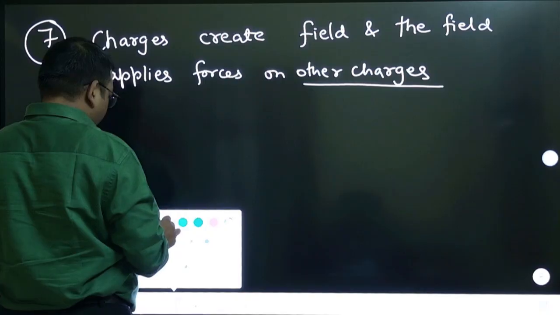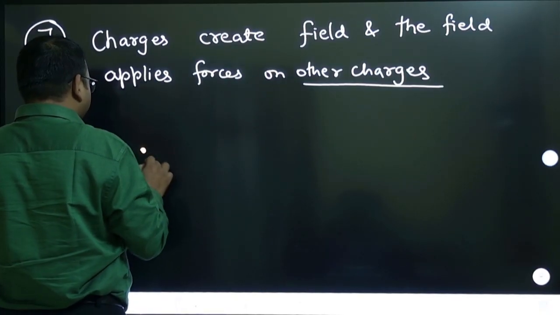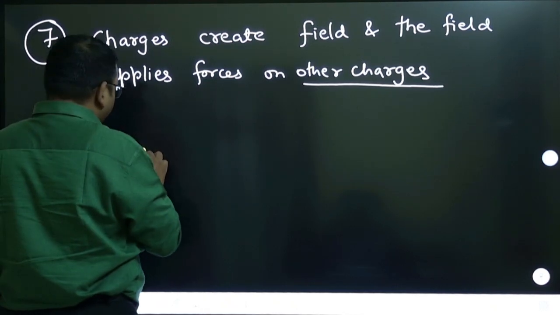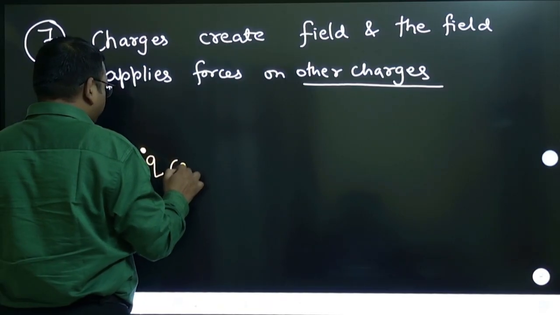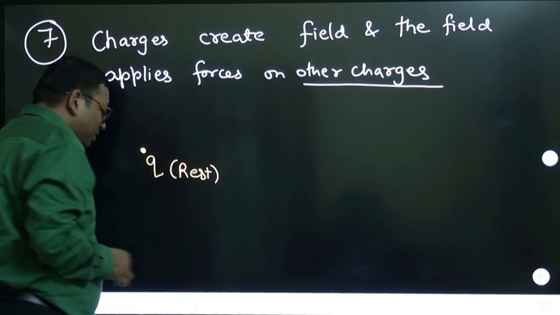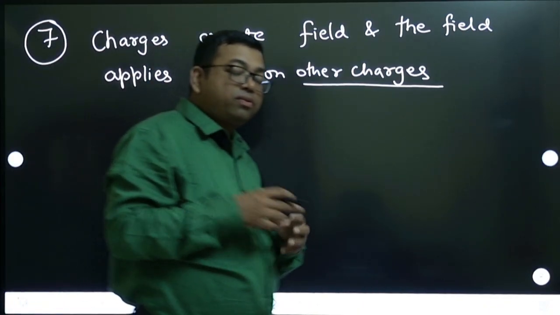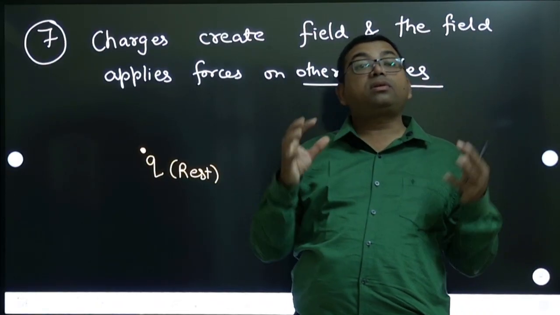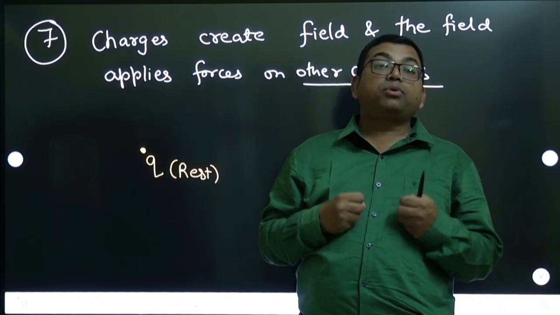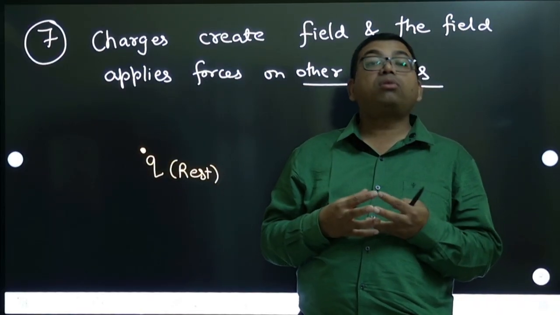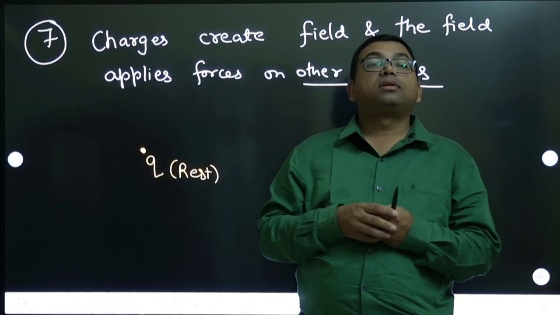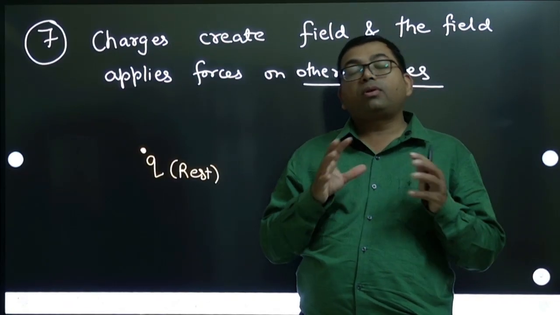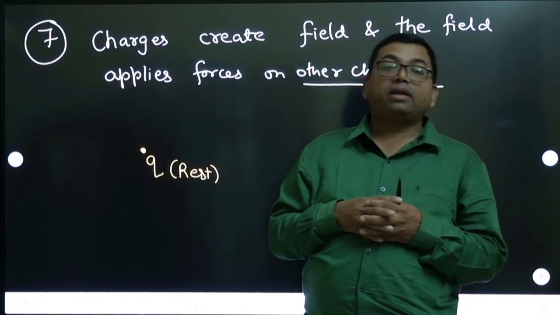Suppose you take, for example, a charge q at rest, because we are studying electrostatics. So what is the idea of a field? Field means the space around the charge where it can produce an electric effect, or a magnetic effect if it is moving. But here we are studying electrostatics, meaning the charges are not moving, so it will only produce an electric effect or electric forces.